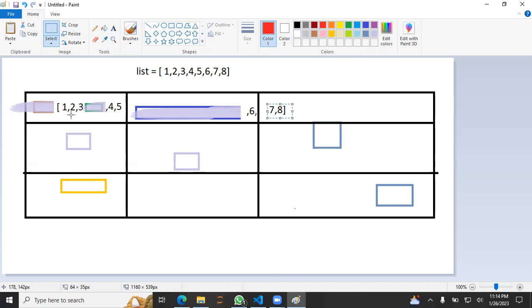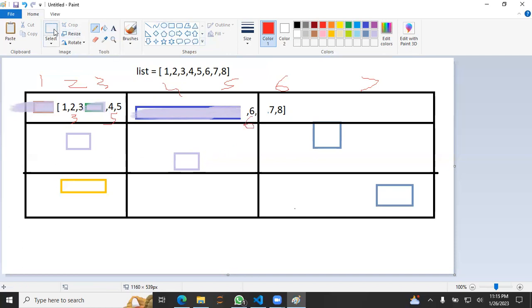Let me number these things: 1 and 2 and 3, 4 and maybe 5 and 6 and 7. So this part is telling, oh, the next part is on number 3, and this is telling my next part is on number 5, and this is telling my next part is on index 6 basically.